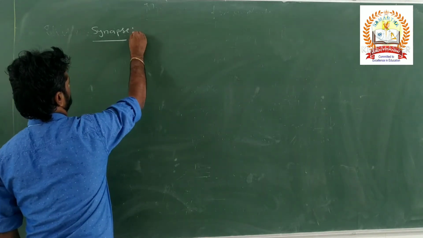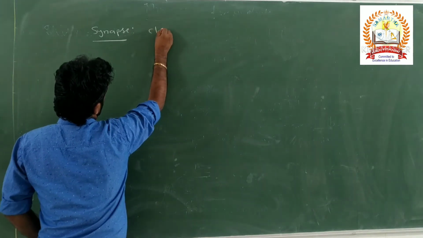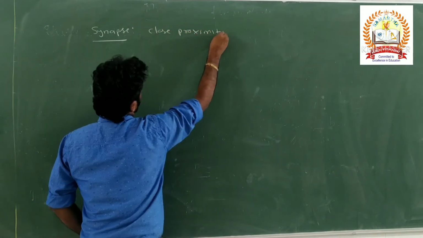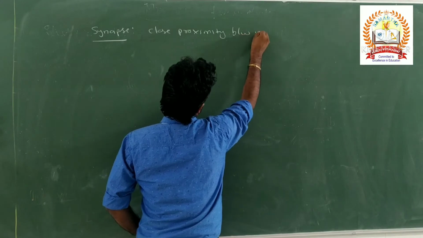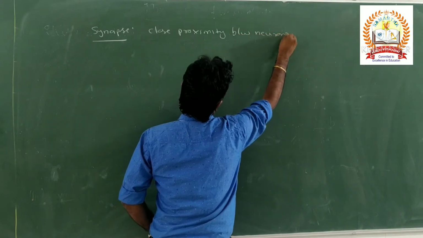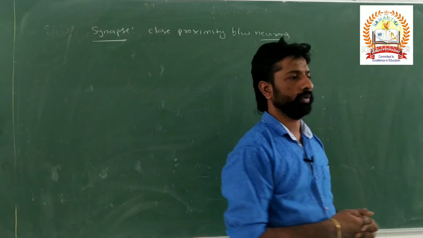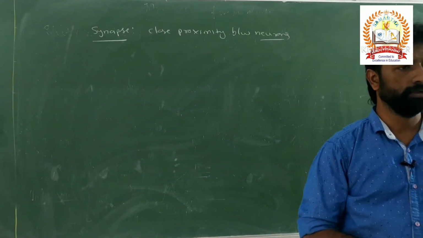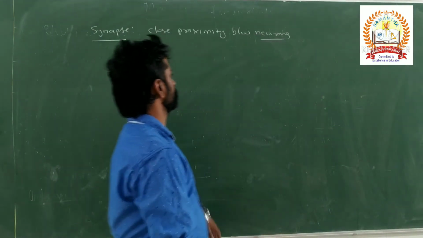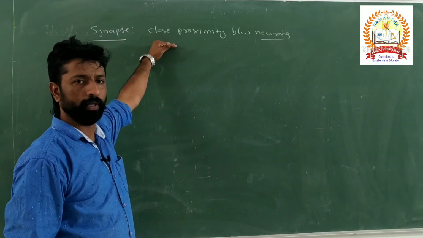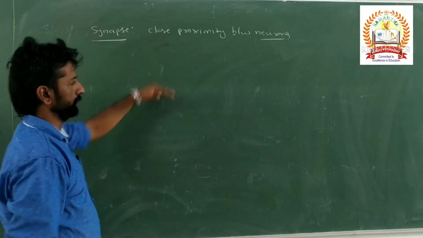So synapse means it is a close proximity between neurons, that is between the synaptic knob of one neuron with the dendrite of another neuron. So through this synapse only the transmission of impulse takes place from one neuron to another neuron.